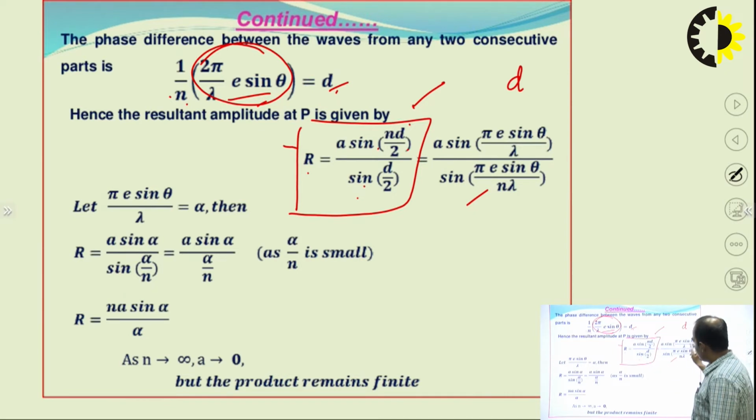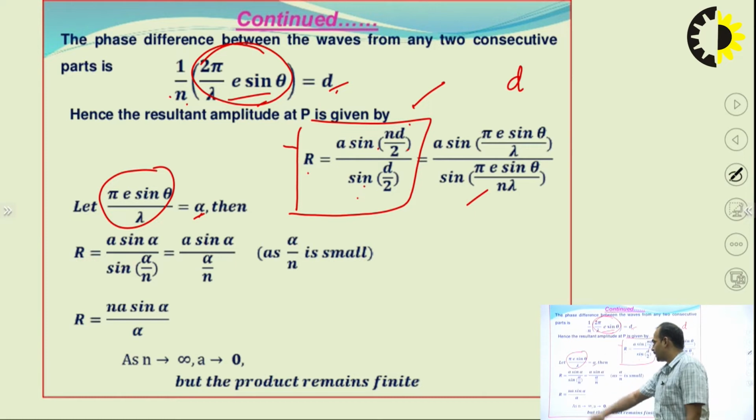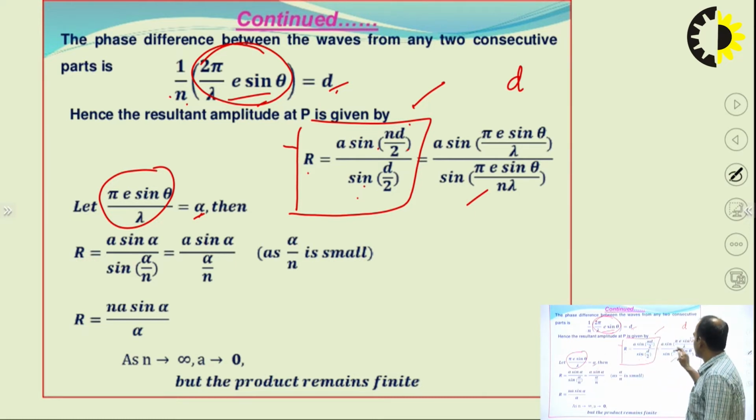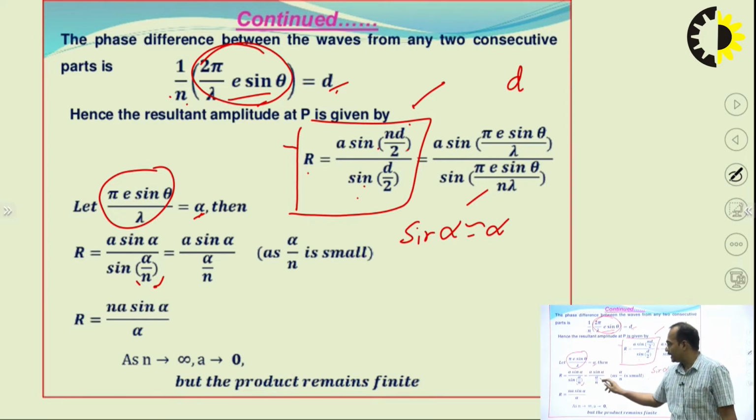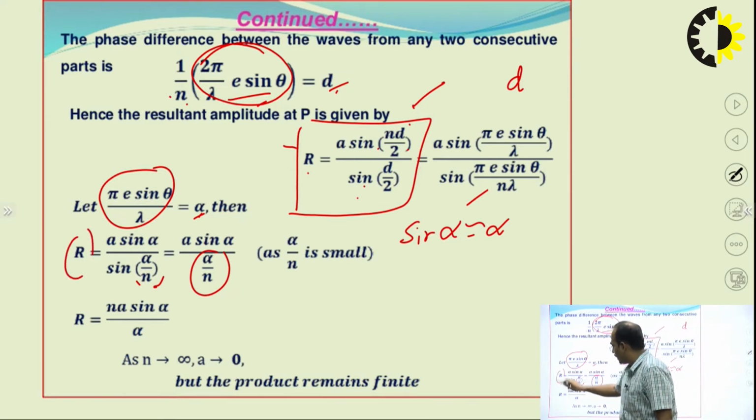So, you can consider this pi E sin theta by lambda and replace this by another variable, this is alpha. So, you can write here R is equal to A sin alpha by sin alpha by n. If this alpha by n is small, then sin alpha by n is nearly equivalent to alpha by n. So, this resultant will become R is equal to n A sin alpha by alpha.